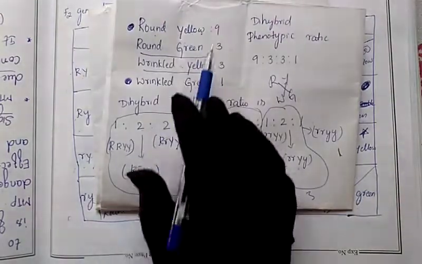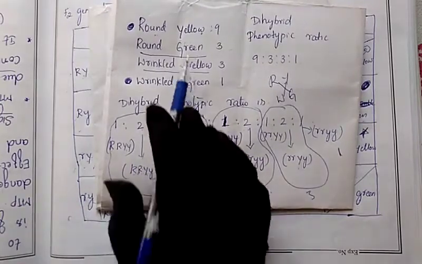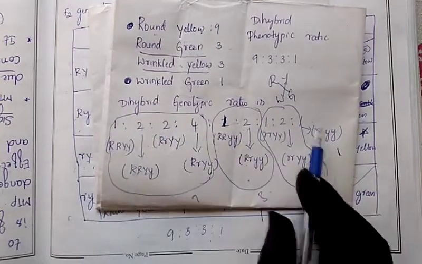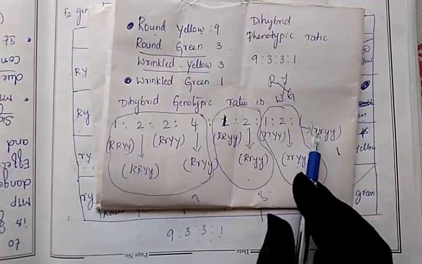So this can split into 1:2:2:4. This you can split into 1:2. This can split into 1:2. And this always it will be 1. So in total, this is the genotypic ratio.